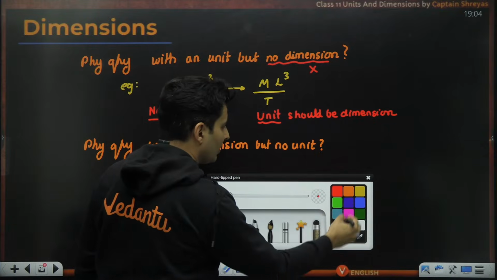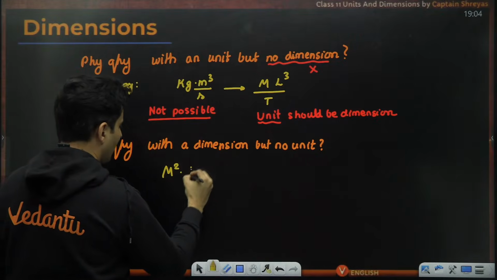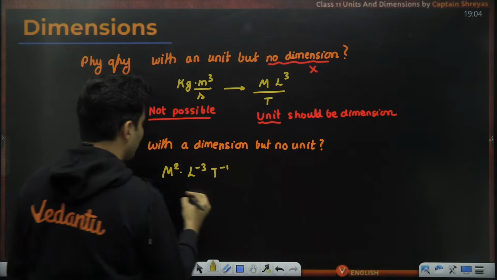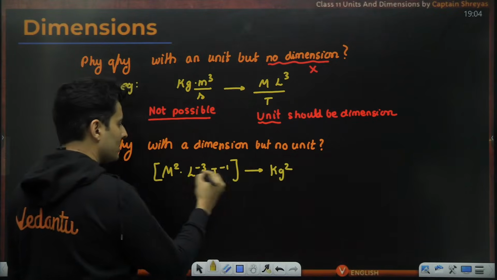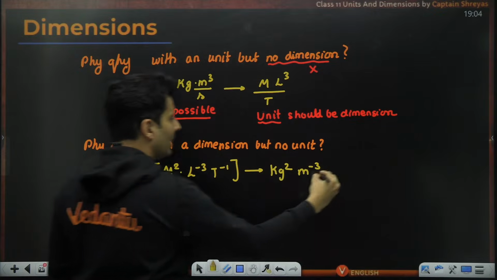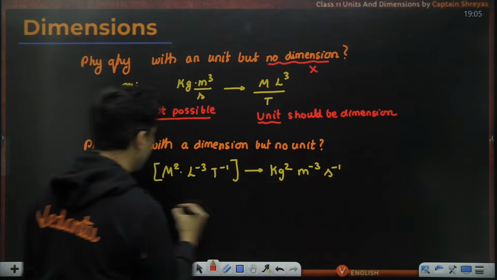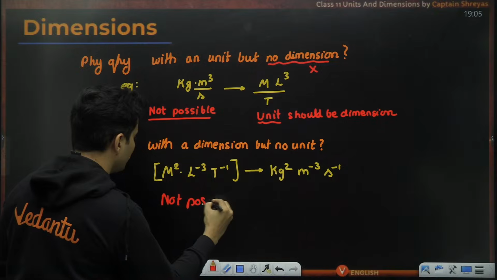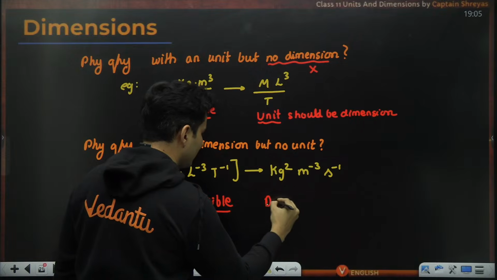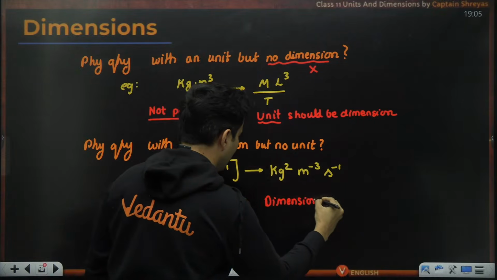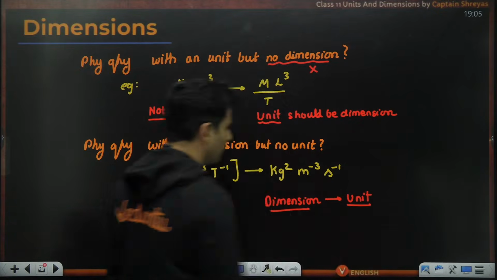For example, say there is a dimension of M raised to 2, L raised to minus 3, T raised to minus 1. If this is the dimension, 100% the unit will be kg two times, length three times with negative power, and s one time with negative power. So if there is a dimension, there should be a unit. This is not possible.